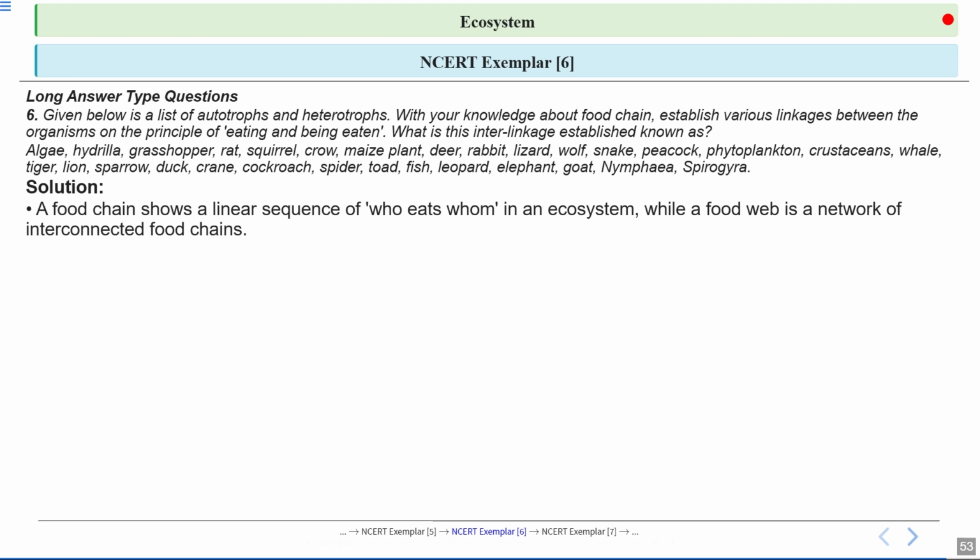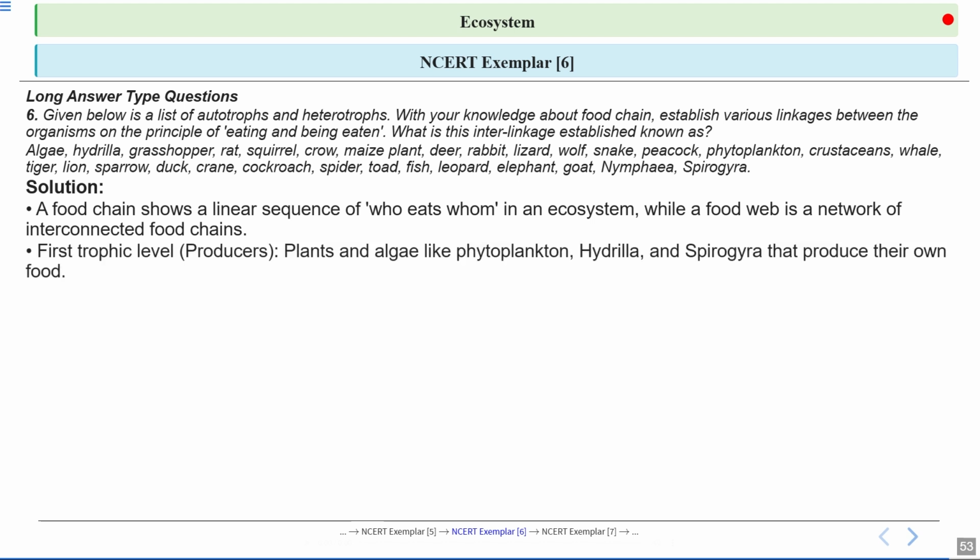It can eat more than one kind of animal, and that's why it occupies multiple trophic levels, as there is more than one food source for that particular organism.